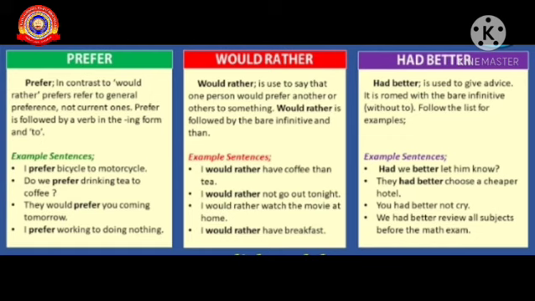Had we better let him know? They had better choose a cheaper hotel. You had better not cry. You had better review all subjects before the exam. Okay, I hope it's clear.